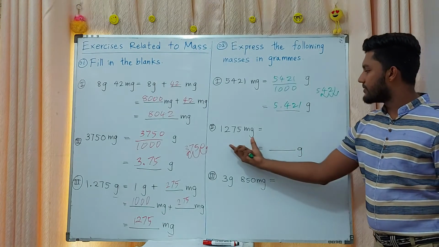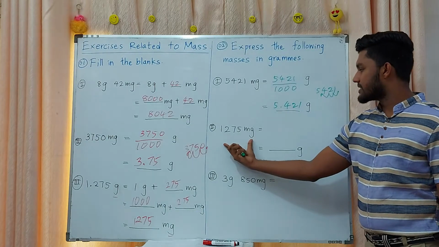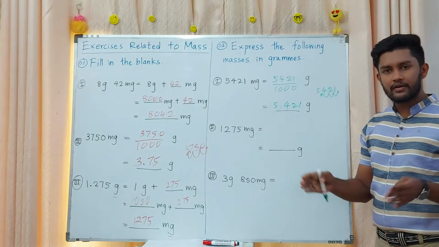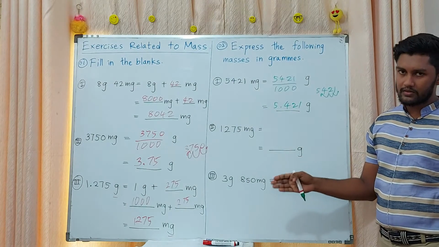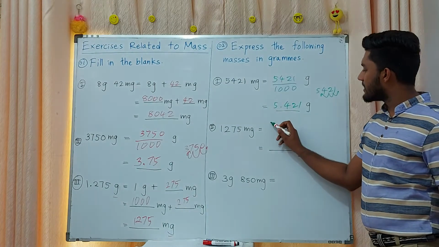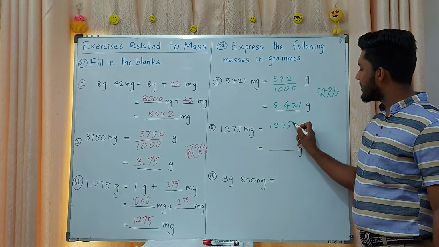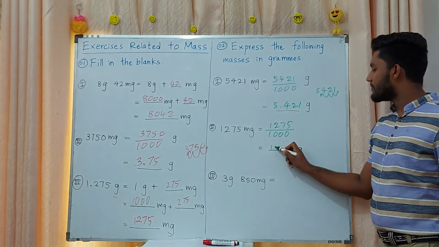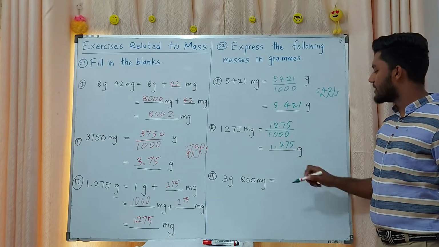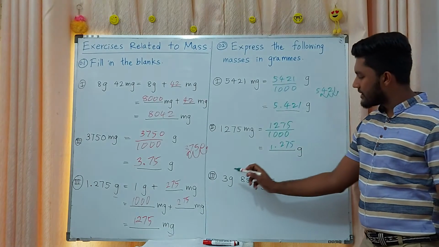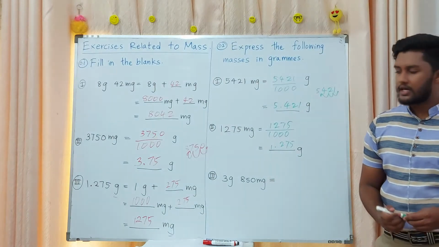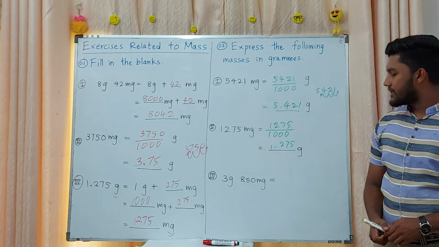After that you have 1275 milligrams into grams. That also is small unit to big unit. You want to do the division. Then 1275 divided by 1000. That means 1.275 grams. The other one is 3 grams and 850 milligrams. Right? You want to convert it into grams.